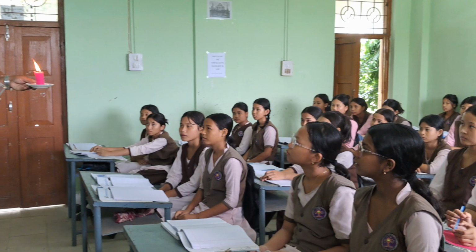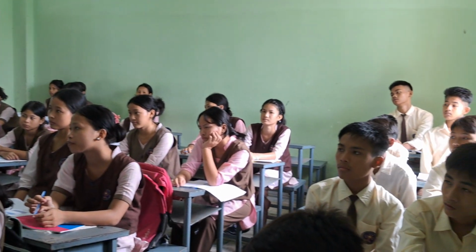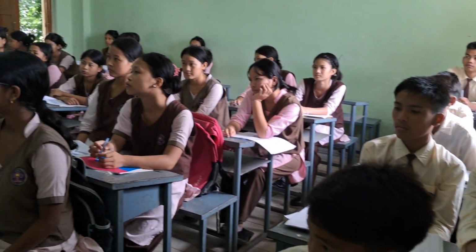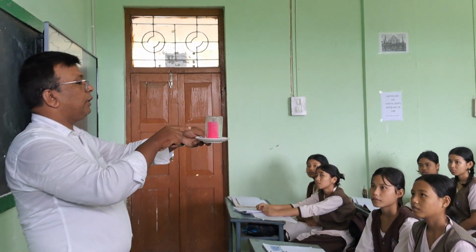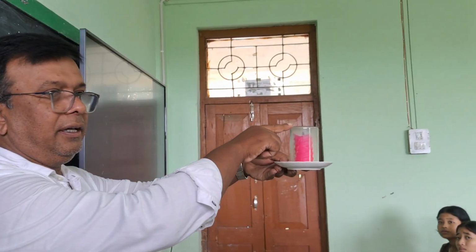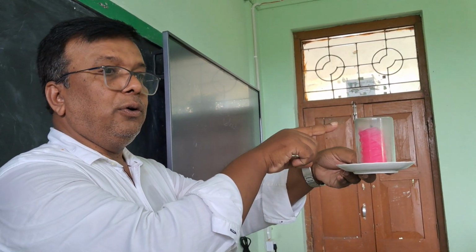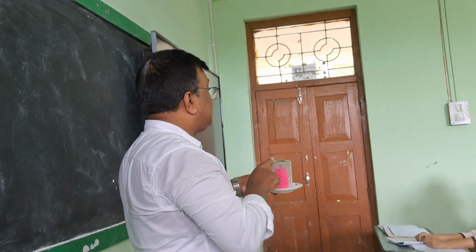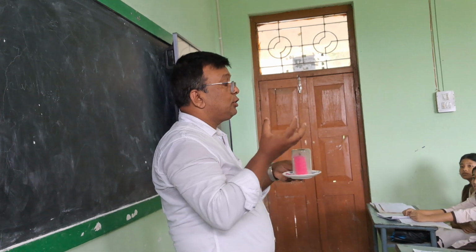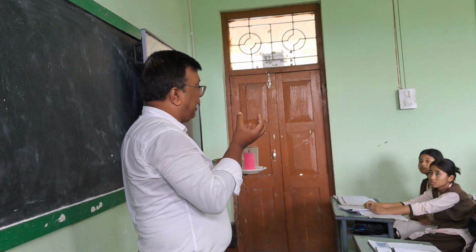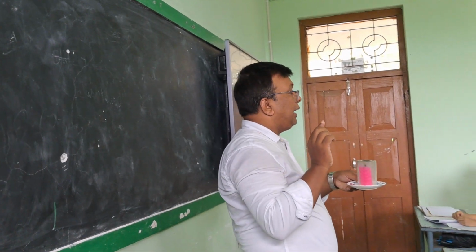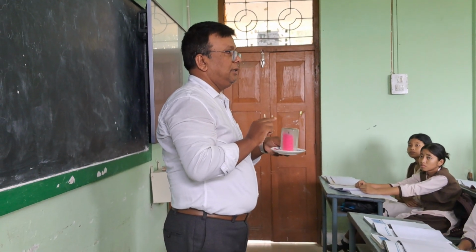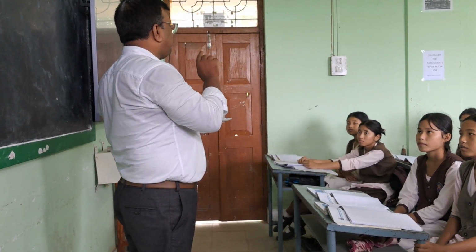Now you see what is actually happening. This is our candle. Now it is burning. I am covering it with a glass. Now can you see anything inside? Yes. So that smoke. Actually, where the candle is burned, smoke is produced, and that smoke is mixing with the atmosphere. And what is that smoke? That smoke is actually carbon dioxide and water vapor.